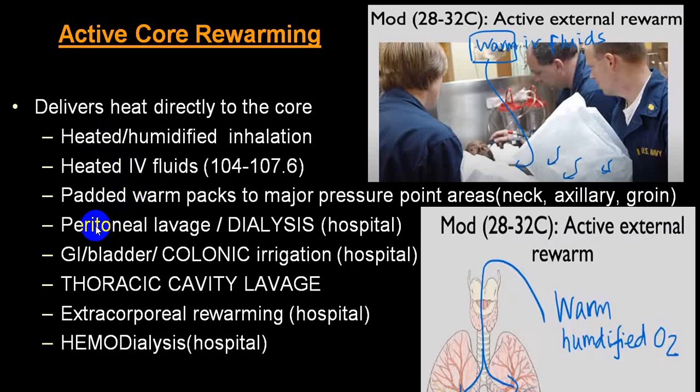But when you start using peritoneal lavage, gastric, bladder, colonic irrigations, then thoracic, pleural lavage, extracorporeal rewarming or hemodialysis, etc., these are all invasive procedures. These are active core rewarming followed by invasive procedures, and these are usually utilized in moderate to severe and very severe groups. It is also called active external rewarming followed by active internal rewarming.